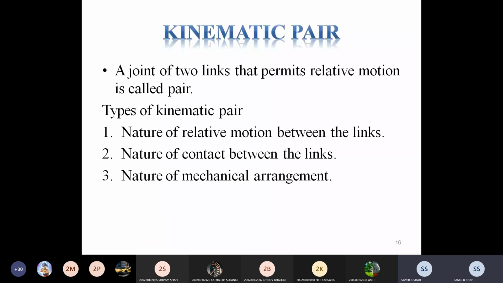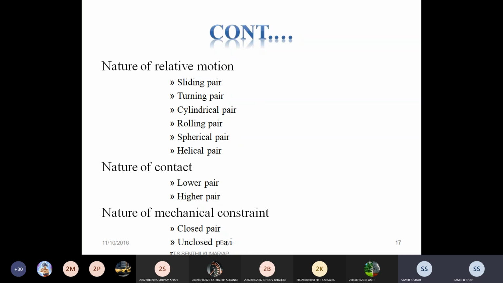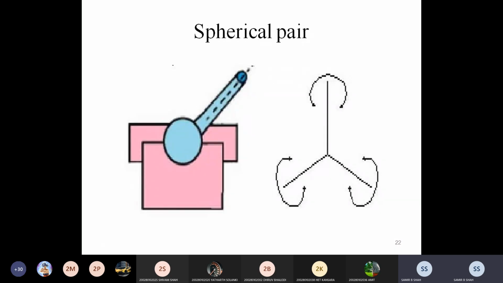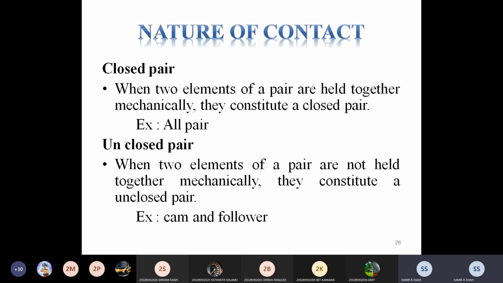Last one regarding kinematic pair is nature of mechanical constraint. It may be divided into two parts: closed pair and unclosed pair. When two elements of a pair are held together mechanically, they are considered a closed pair.